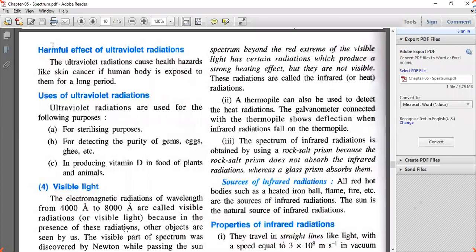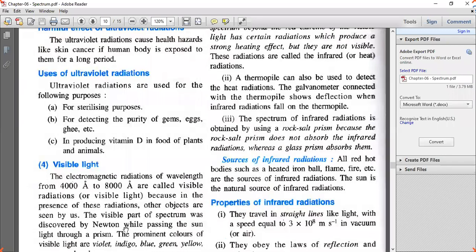Second one, a thermopile can also be used to detect heat radiation. The galvanometer connected with the thermopile shows deflection when infrared radiation falls on the thermopile. So what is this thermopile? Thermopile is a device which converts electrical energy into thermal energy.